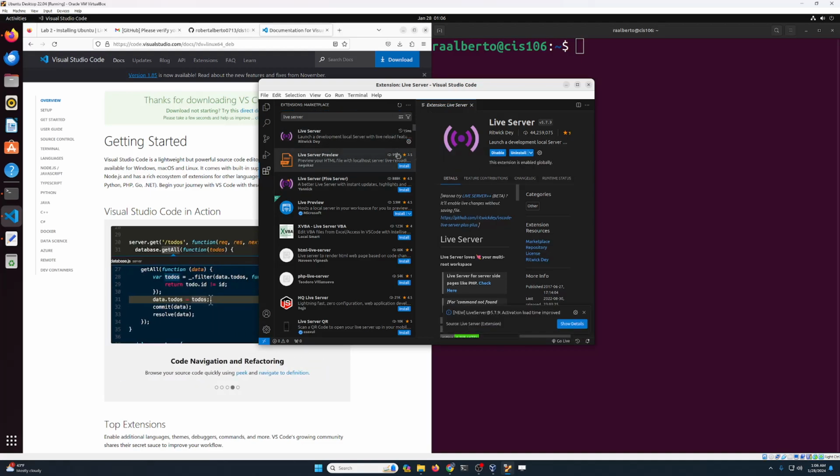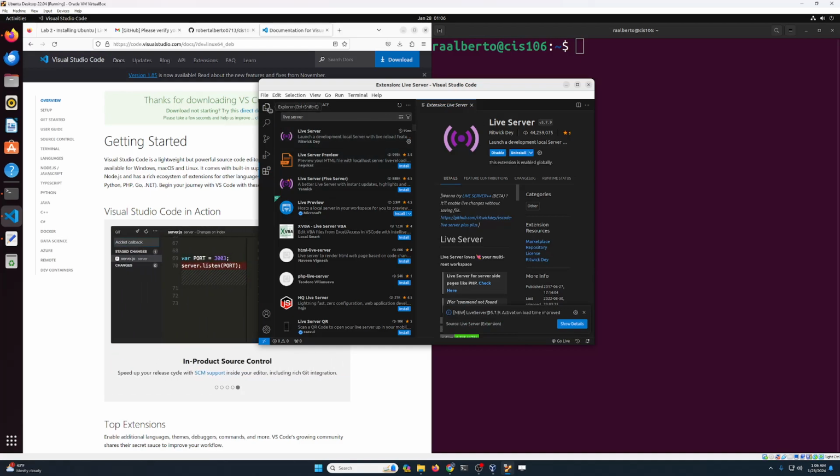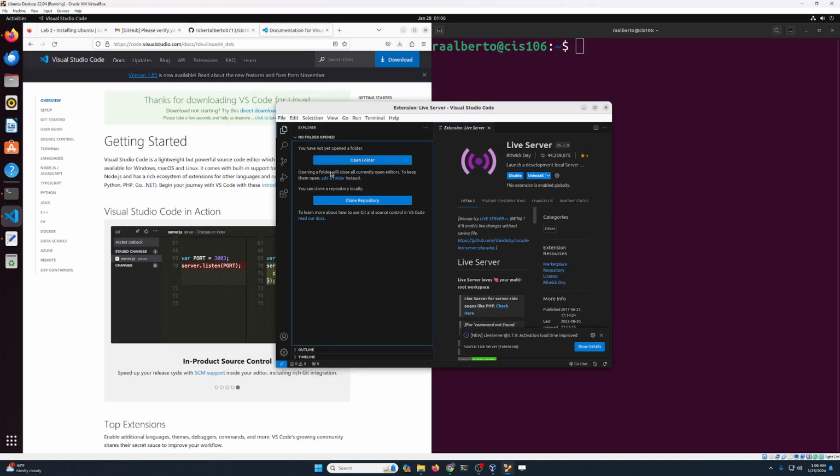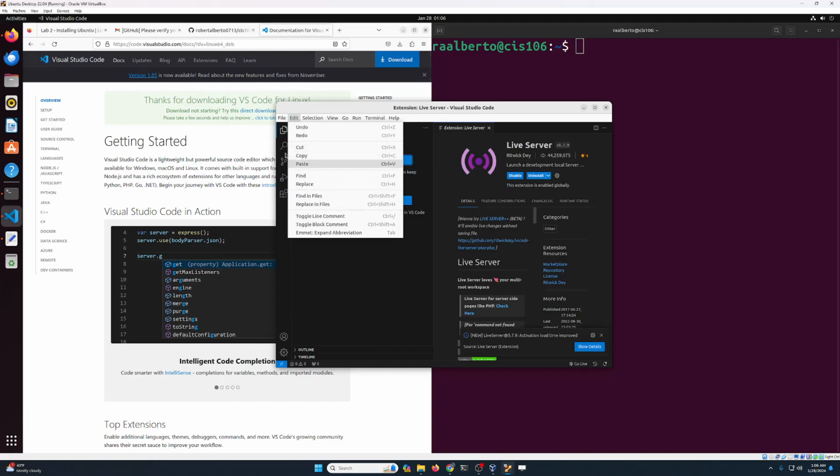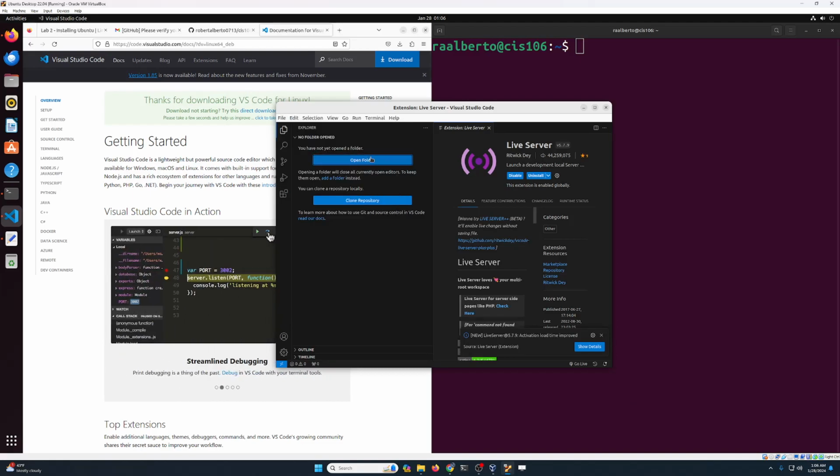All the extensions are almost done. Perfect. Now we're gonna click on Files over here. And now we're gonna click on Open Folder. You can open this dialog as well by clicking on File and Open Folder, right? Two ways of doing it.